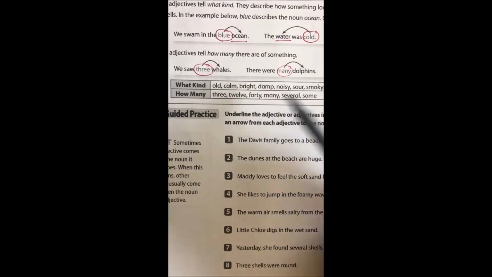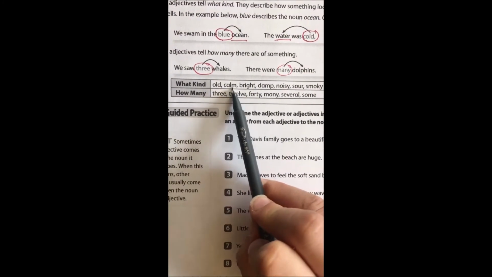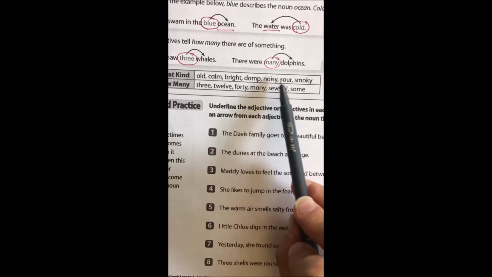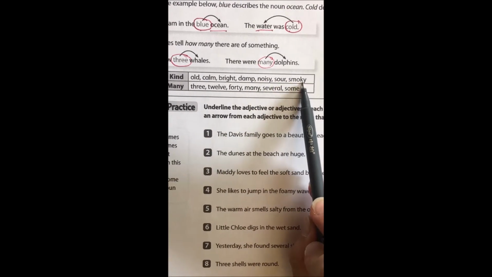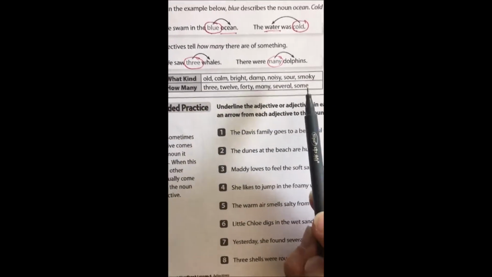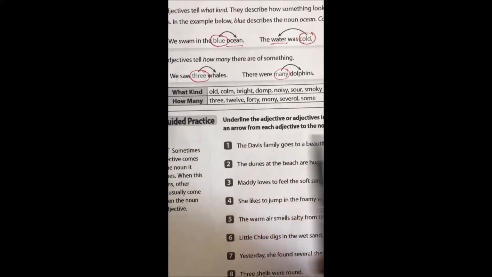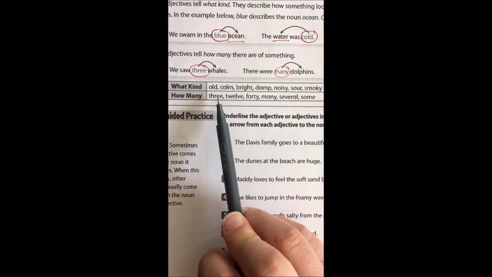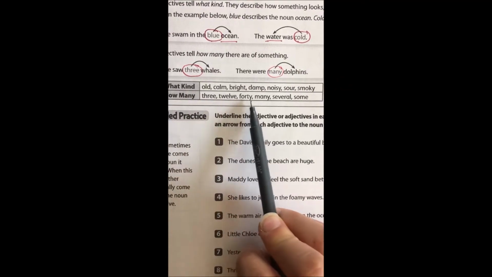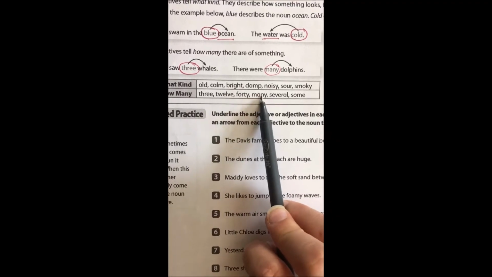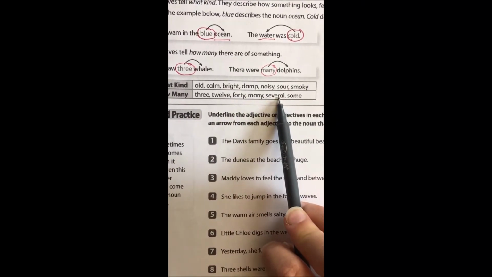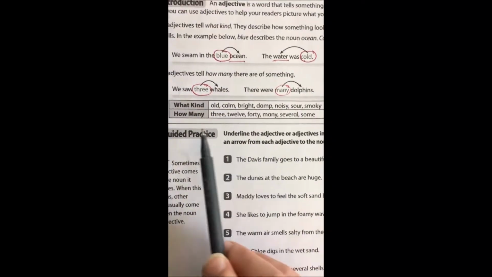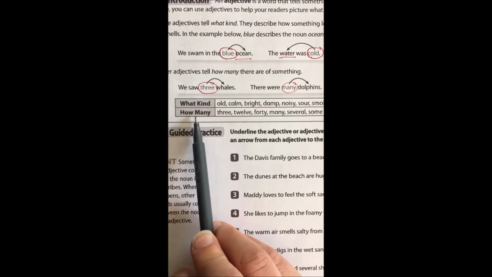These are words that can describe. So you could say an old tree, the calm water, a bright star, a damp towel, the noisy playground, the sour candy, the smoky fire. I'm having that what kind adjective that's telling me more about that noun. You also have how many. Those are adjectives too. 3 pencils, 12 desks, 40 M&Ms, many scholars, several markers, some friends. So I've got how many. So those are my other types of adjectives. Adjectives can tell what kind, and they can tell how many.